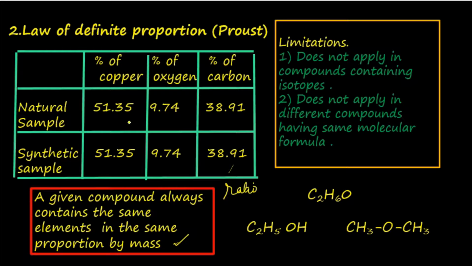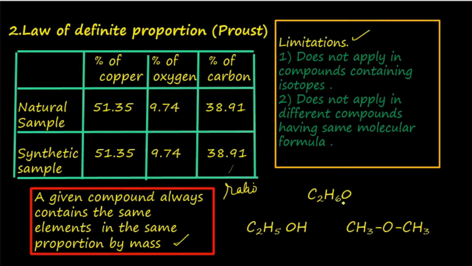It is similar findings that led to the proposition of this law. But anyway, further studies on the law of definite proportion showed that this law had certain limitations. There were 2 limitations cited. What are they? If the elements present in the compound were isotopes, then this law did not apply. So also, when two or more compounds had the same molecular formula, then also this law did not hold good.